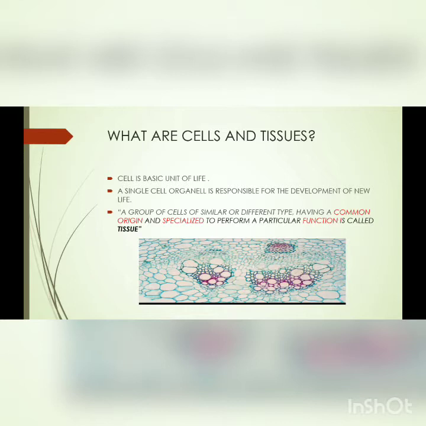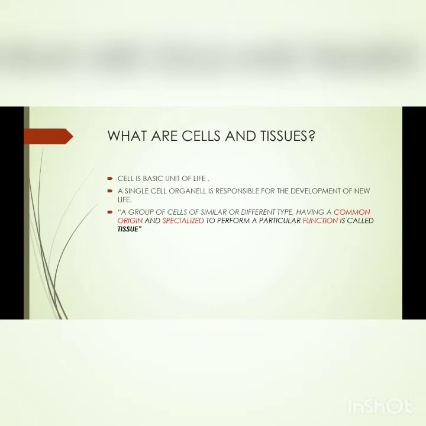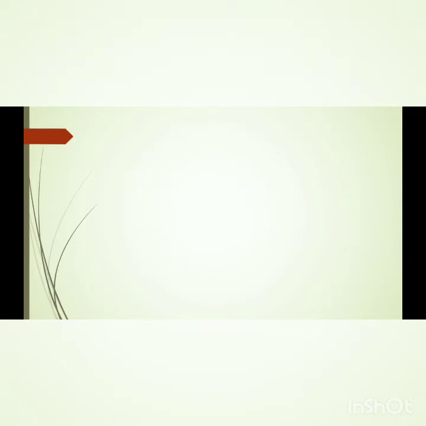What is tissue? Tissue is a group of cells of similar or different types having a common origin and specialized to perform a particular function. As you can see in this slide, the tissue looks like this. Generally today we are going to talk about plant cells and animal cells. Plant tissues are generally divided into two types.